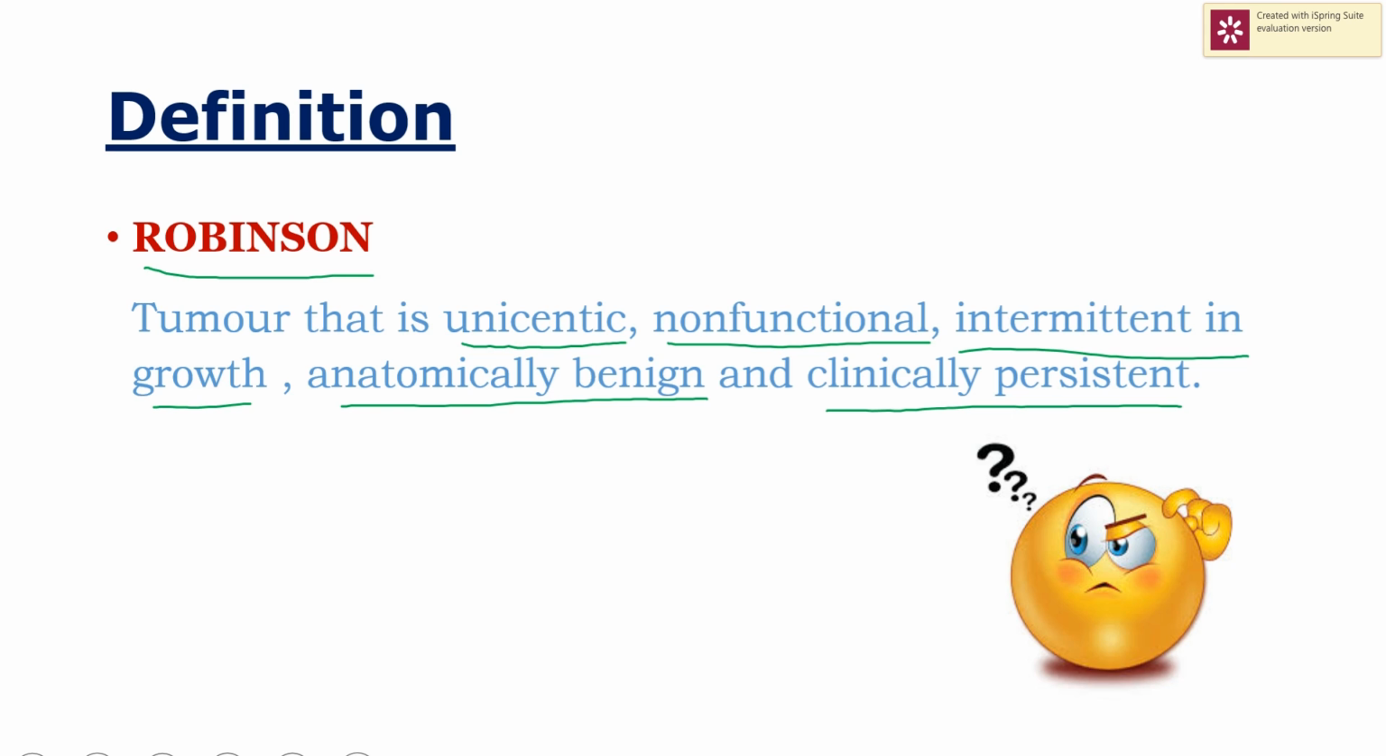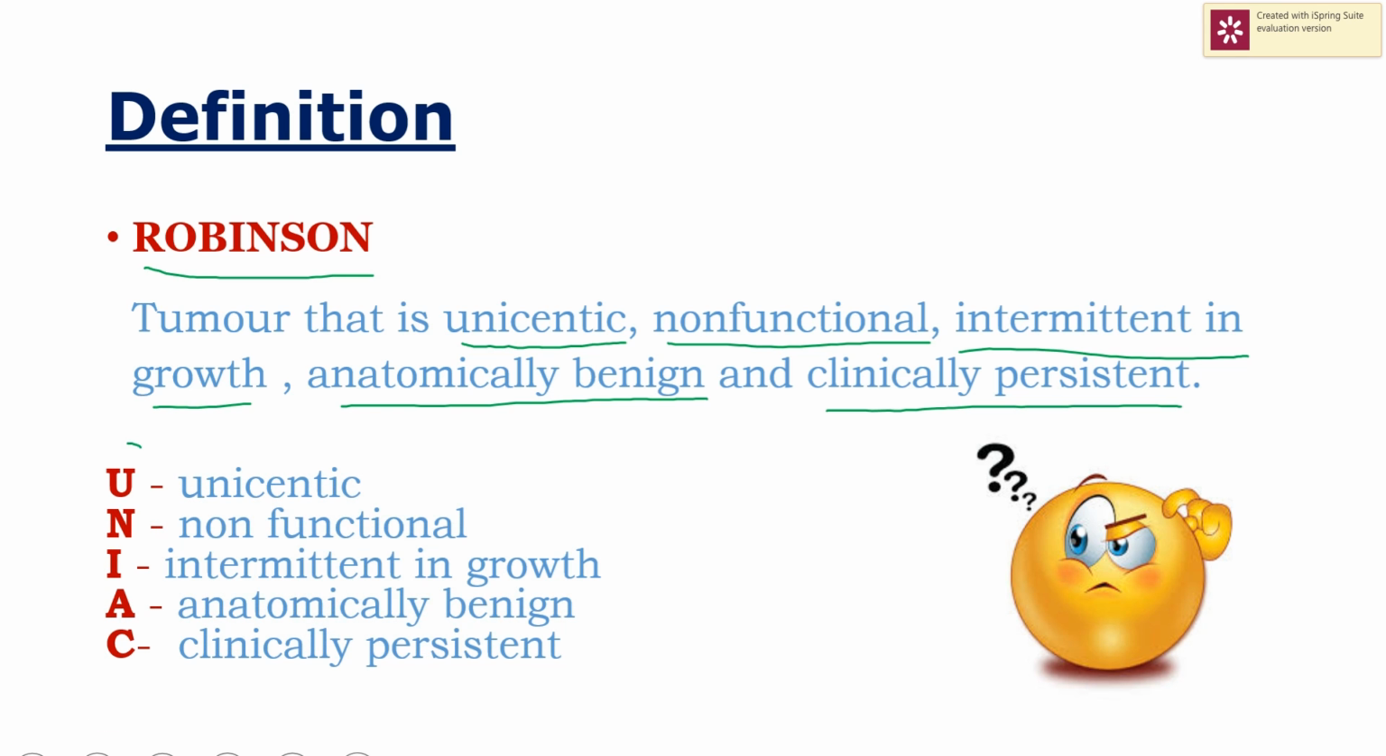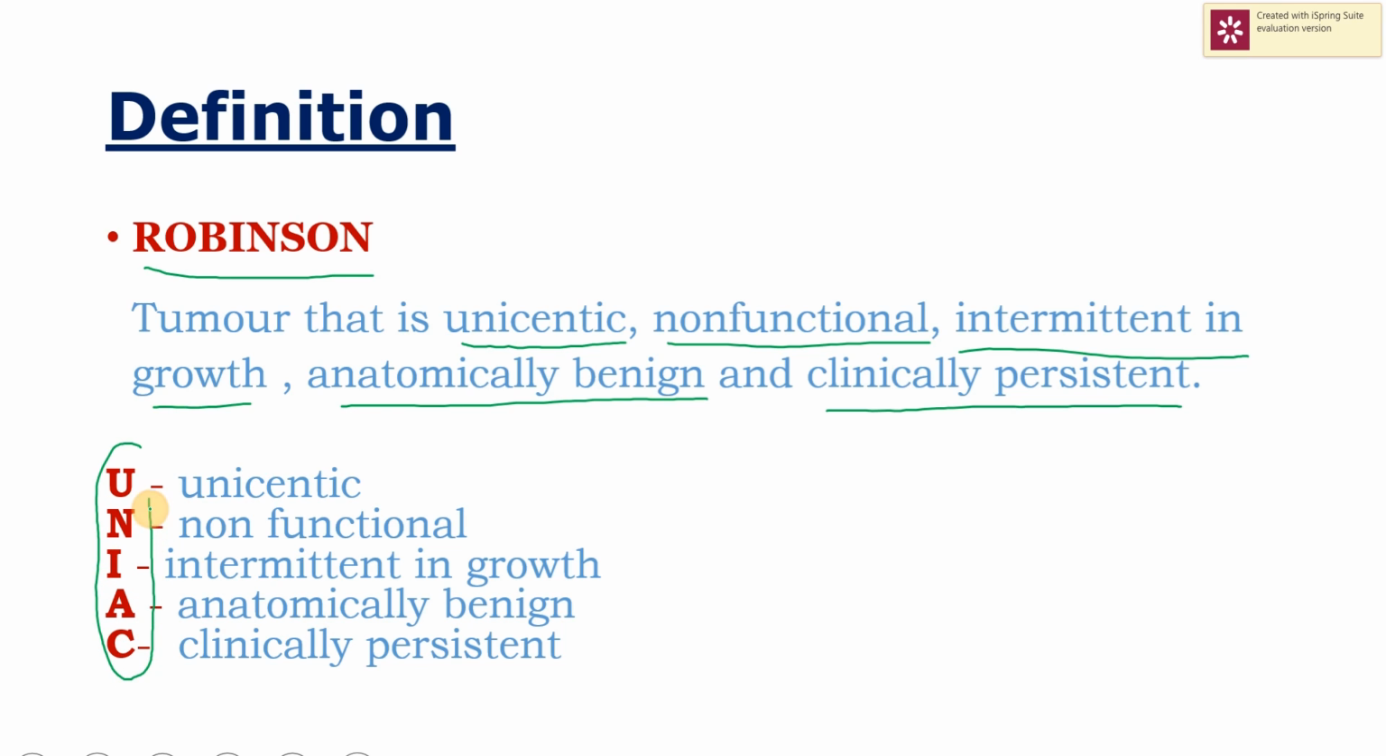Now, how will you remember this? So, I have made this UNIEC. Just remember this. U stands for unicentric, N for non-functional, I for intermittent in growth, A for anatomically benign, and C for clinically persistent. Look, it's very easy to remember it.